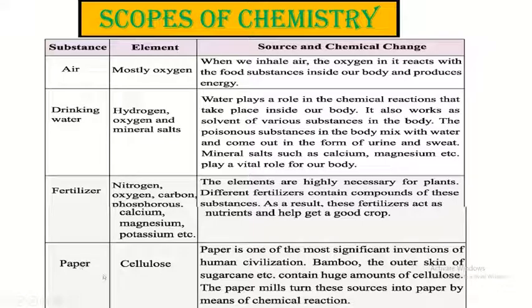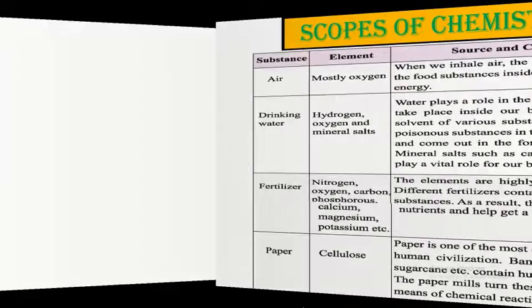Another thing is paper. The main component of paper is cellulose. Paper is one of the most significant inventions of human civilization. Bamboo, the outer skin of sugarcane, etc. contain huge amounts of cellulose, and the paper mills turn these sources into paper by means of chemical reactions. All these things are the scope of chemistry.